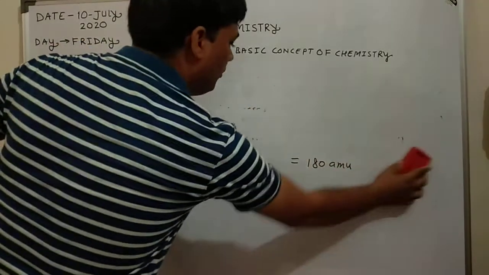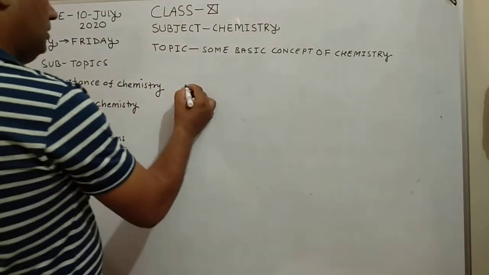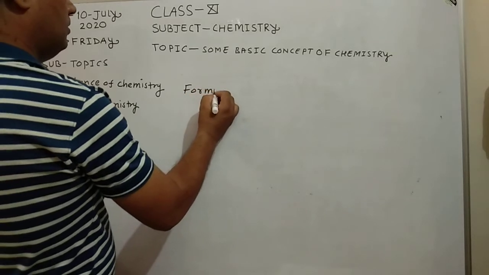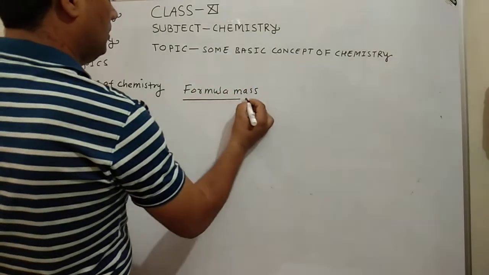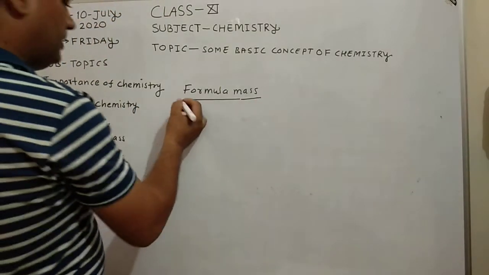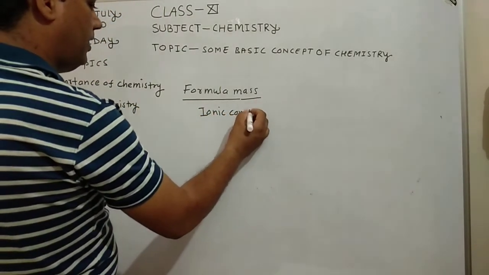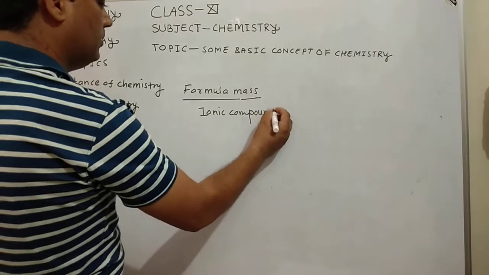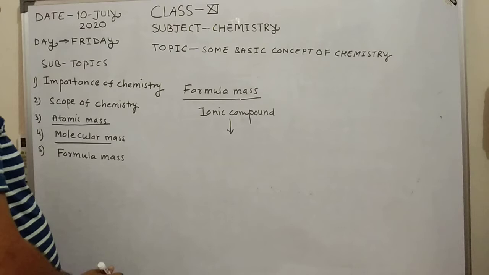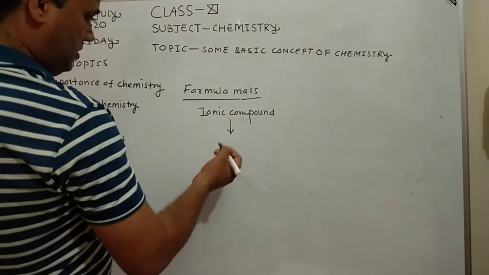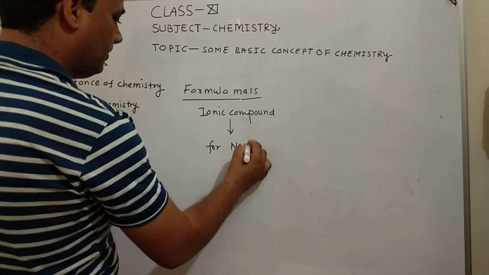Next one is formula mass. How can we calculate the formula mass? Formula mass is applicable for ionic compounds, because an ionic compound is not present in the form of single entities. For example, NaCl.